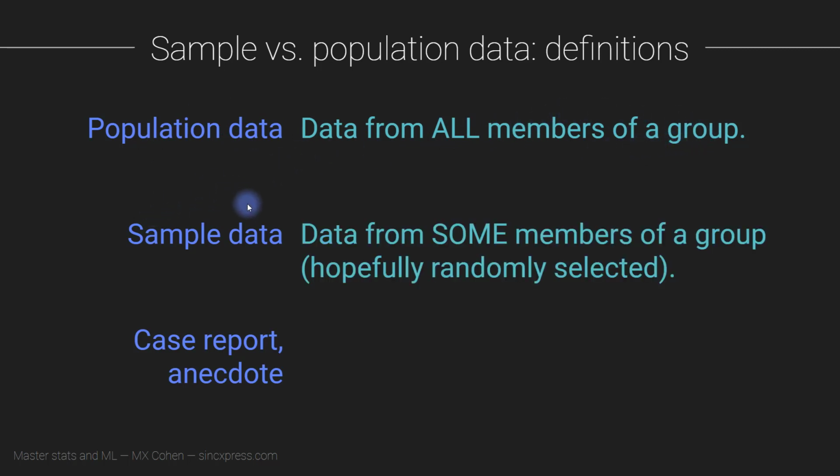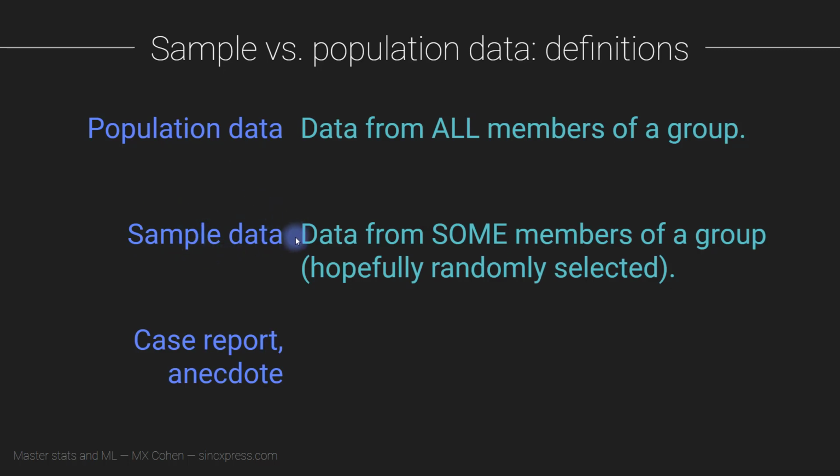And then we have sample data. And sample data means that you're acquiring data only from some of the members of a group. And hopefully these are randomly selected members. If they are randomly selected members of a larger population, then it's feasible to generalize what we can infer from the sample to what we can infer in the population.